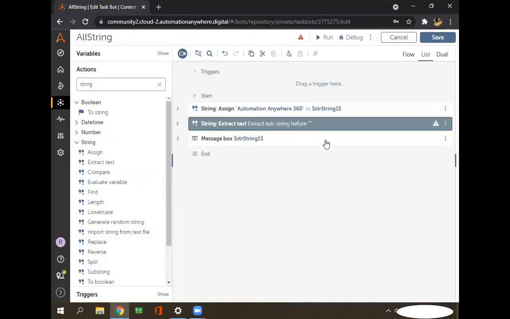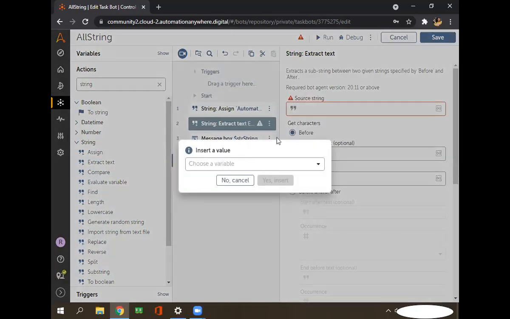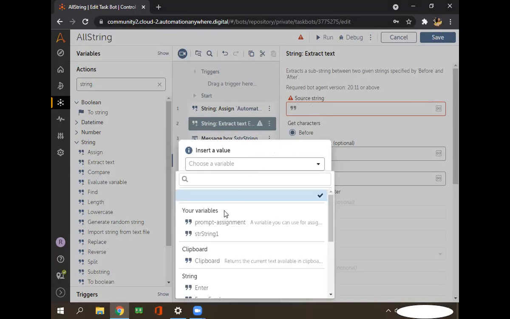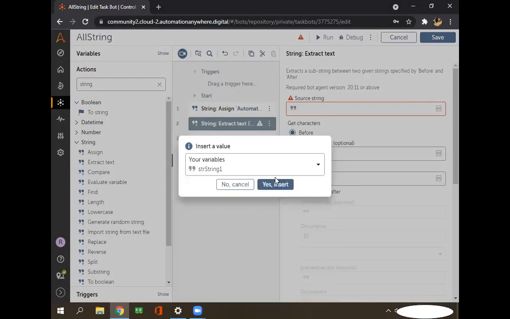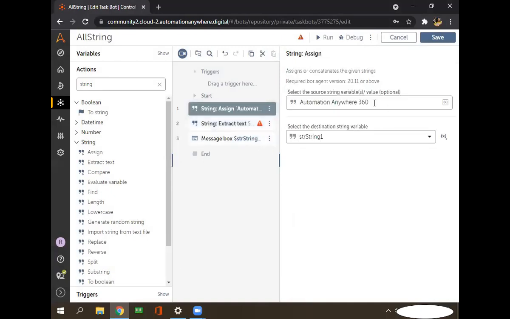Okay, so it will ask you for the source string. For us, what is the source string? That is the string variable, str string one, right? Yes, for that we have to press F2, choose that variable, and insert it. As I told you, I want this value, 360.